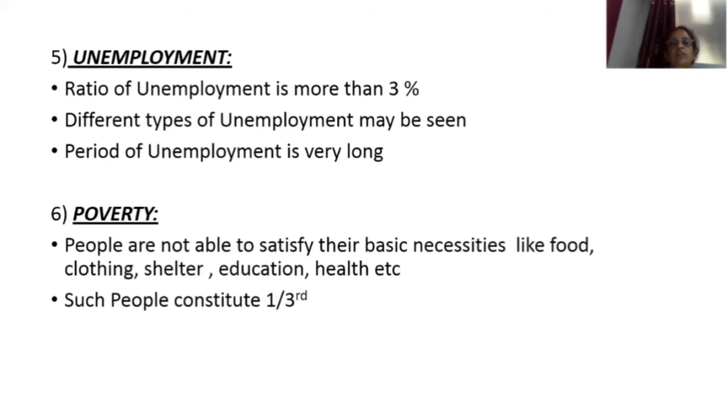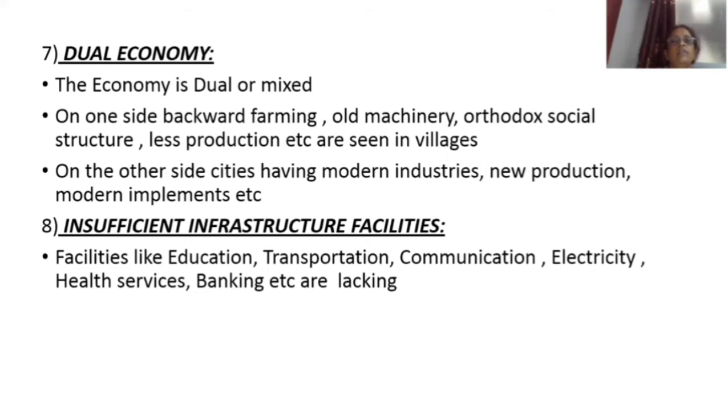So what is the meaning of poverty? The condition in which people are not able to get basic necessities like food, clothing, shelter, education, health, etc. In developing countries, how many people are poor? That 1/3 of the total population are very poor. Then the seventh one is a dual economy.